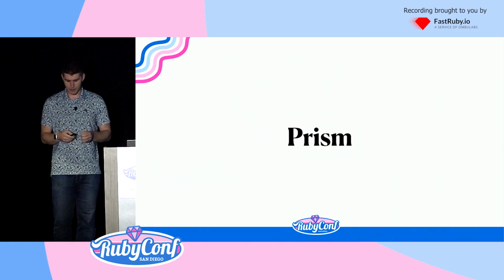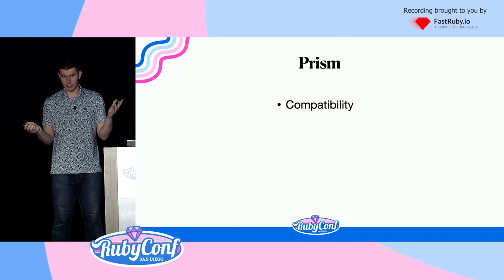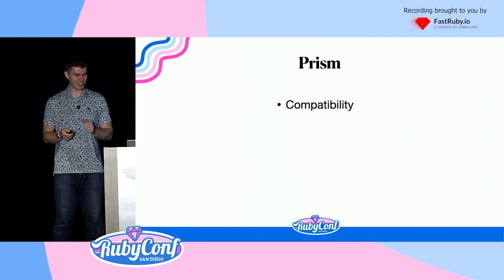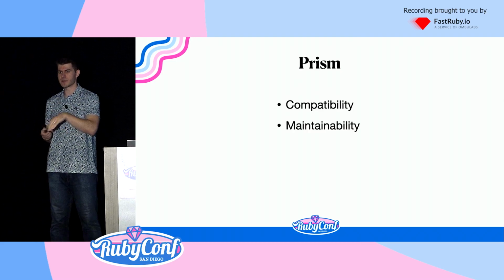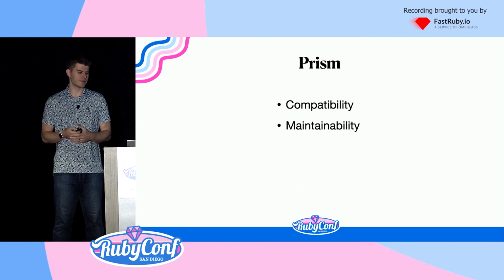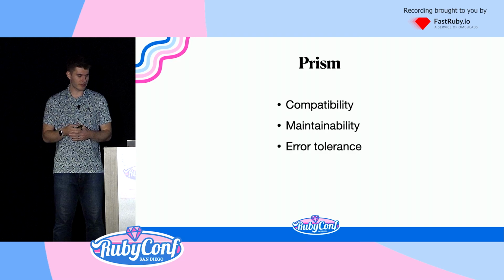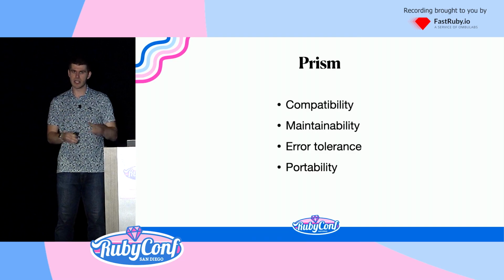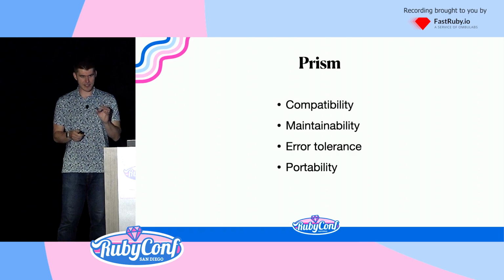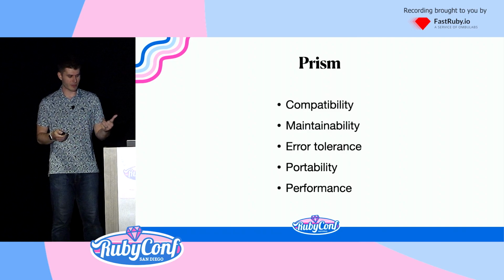So I want to talk to you about Prism. Prism is a new parser. It was built around 5 design goals. Compatibility with CRuby has to be one-to-one, as Matt's mentioned. Maintainability, we want the parser to be as maintainable as possible, as easy to contribute as possible. We want it to have as much error tolerance as possible so you can get great error messages in your terminal. We want it to be portable to every single Ruby runtime, to any Ruby tool, any kind of language you want to write and access the Ruby syntax tree, you should be able to. And finally, we want it to be performant, both in memory and speed.